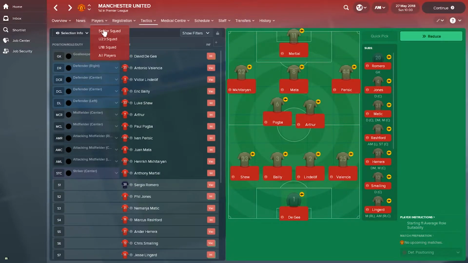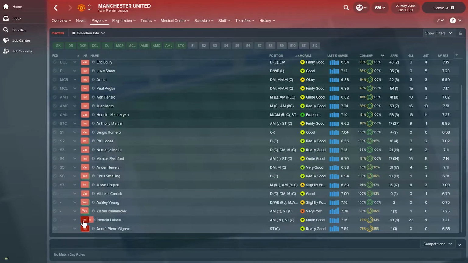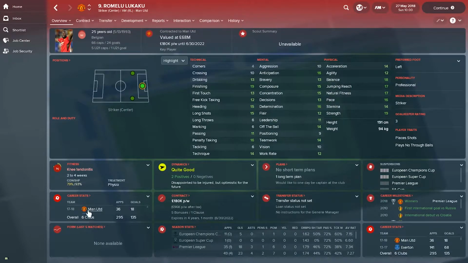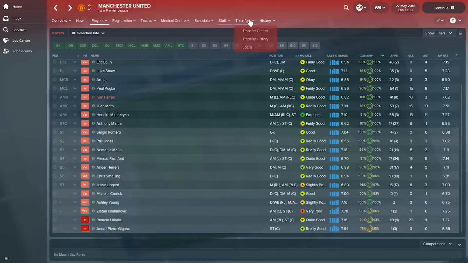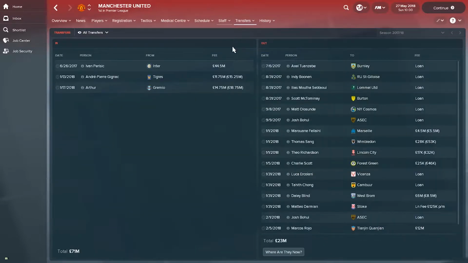And if we look at the squad, we can see that Lukaku, unfortunately for him, has finished the season injured. He is still out for 2 to 4 weeks. Let's have a quick look at the transfer window for Manchester United to see who they signed. So on top of Perisic, who was a first transfer, we see Pierre Gignac, who was signed from Tigres for a ridiculous amount of money for him. That's very surprising. And the midfielder Arthur from Grêmio.